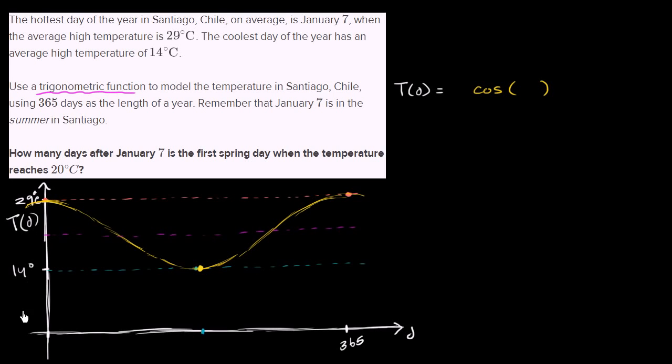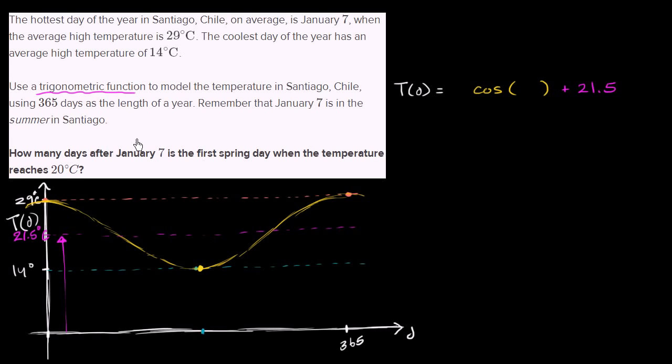And what value is this? Well, what's the average of 29 and 14? 29 plus 14 is 43, divided by 2 is 21.5 degrees Celsius. So that's our midline. So essentially, we've shifted up our function by that amount. If we just had a regular cosine function, our midline would be at 0. But now we're at 21.5 degrees Celsius. So I'll just write plus 21.5. That's how much we've shifted it up.